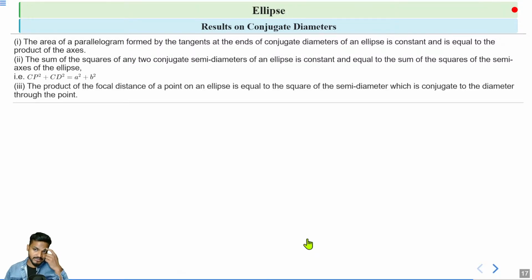Next, the product of the focal distances of a point on an ellipse is equal to the square of the semi-diameter.